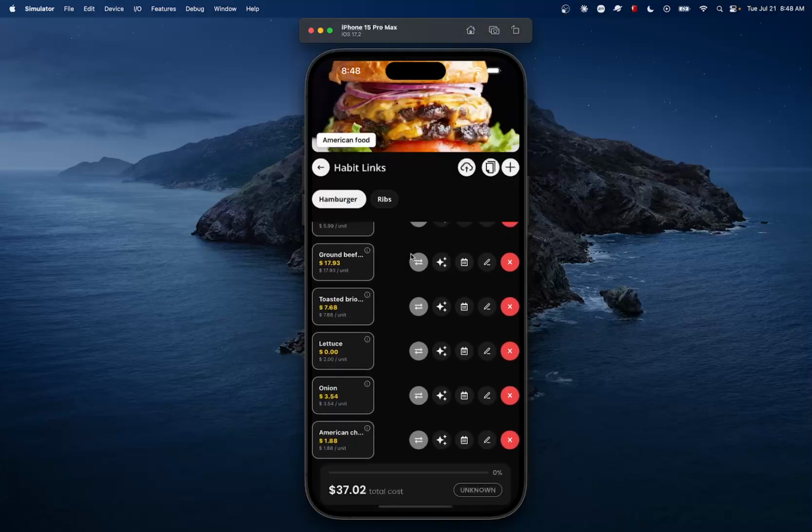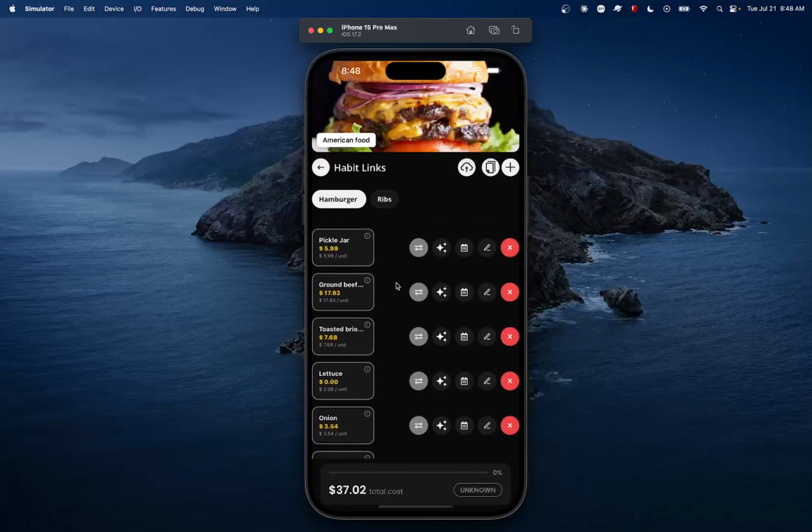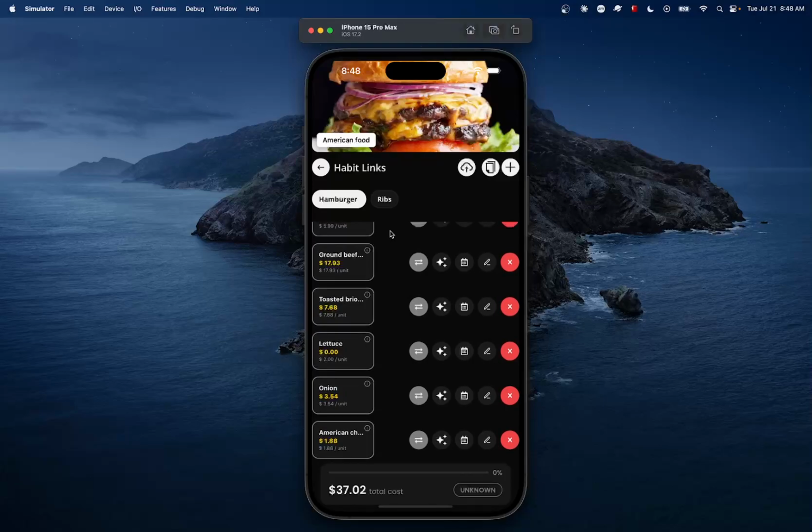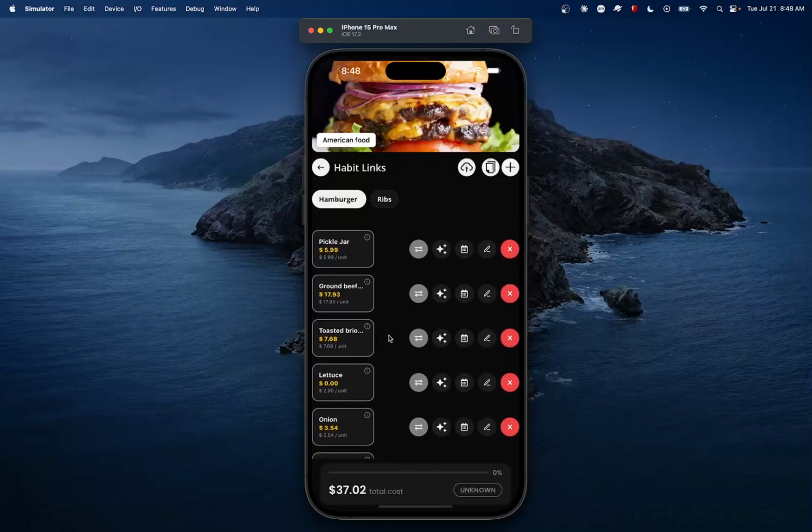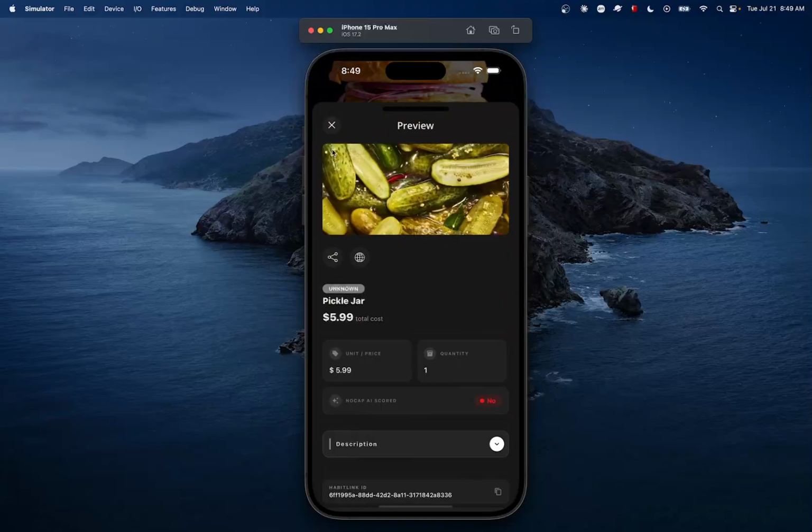All right, now everything that you see here can be created manually, right? So you can do it manually, or you can copy it from the markets. You can copy it from a friend, or you can create one with AI. So this is a system that makes sure that you can share your knowledge with the world, with your friends and family, or you can just keep it for yourself. Now, when it comes to this habit link here, we can see that it has a few items. All right, it has the pickle and jar.